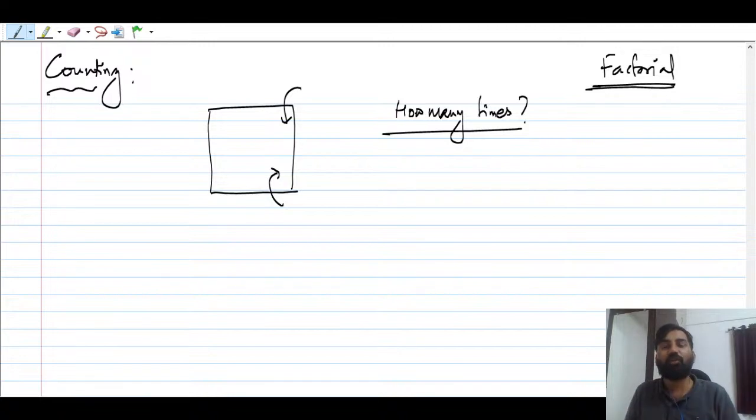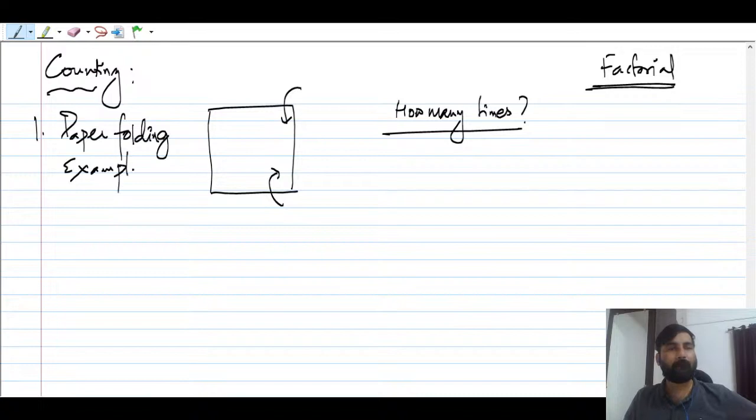This is the meaning of counting, right? Suppose you have got one problem, that is called the Rubik's cube problem, right? I think everybody might have seen it. So this is nothing but a paper folding example. The example you can give is the paper folding example, right? And the second example you can have is the Rubik's cube example, right?